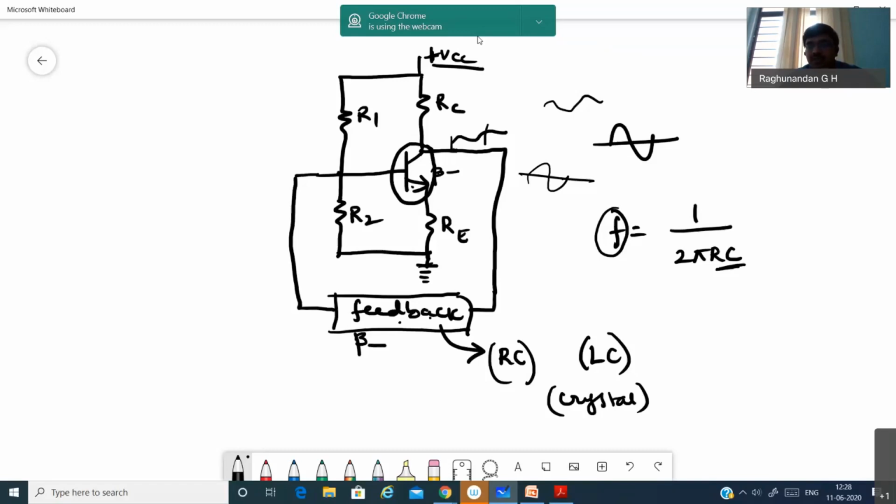See, amplification always means output by input. Here in this case, what is the output? The output given out by the feedback network, let us take it as VF. VF is the output of the feedback network. Then what is the input to this feedback network? Here we get the V naught. That itself will be the V naught. So for beta, we have VF by V naught. And for A, we have V naught by VF. VF is the input here and V naught is the output. So this is the basic working principle, or generation principle, of the oscillator.